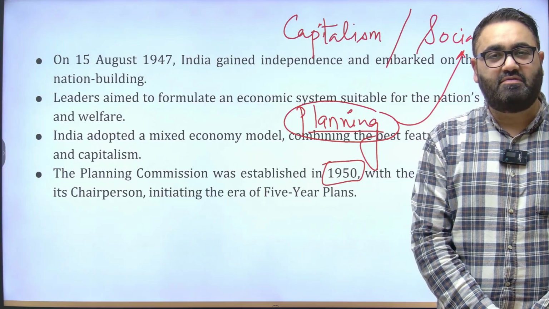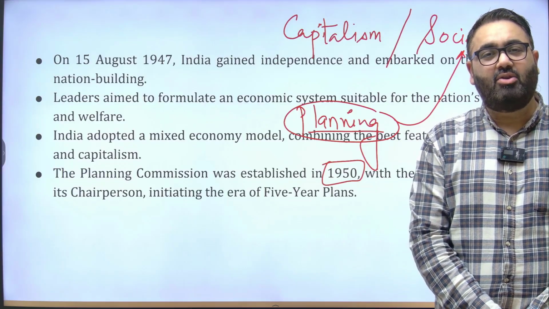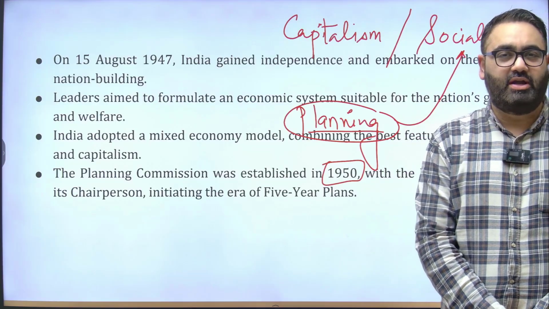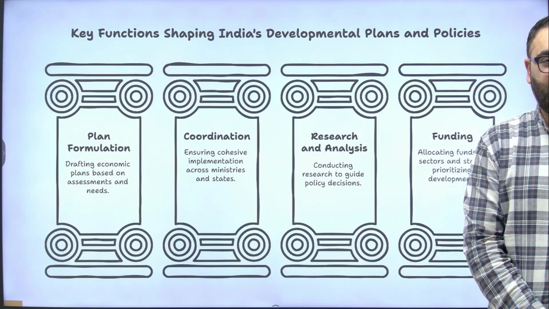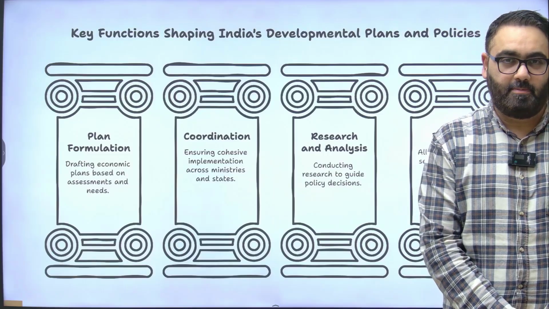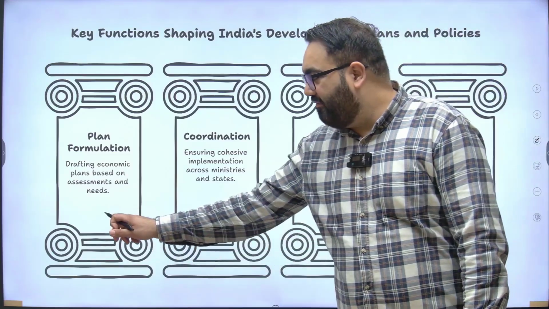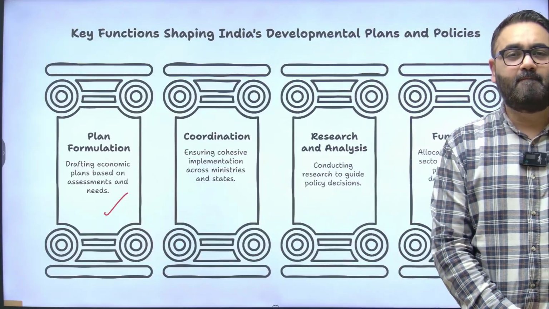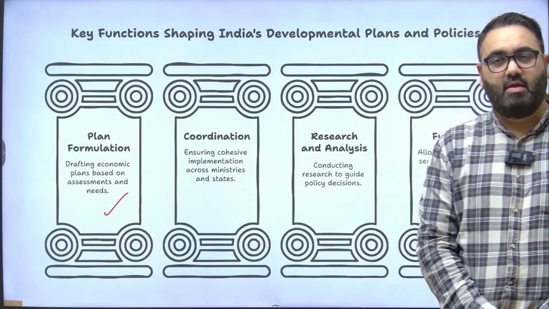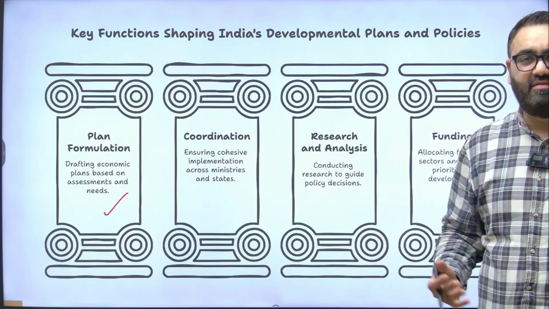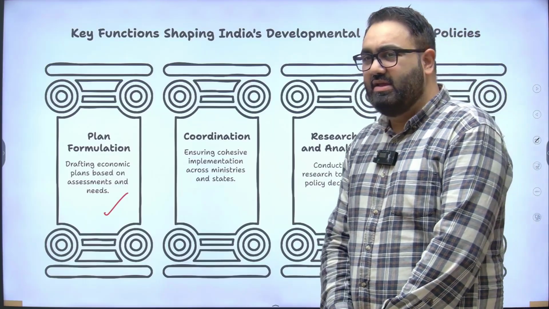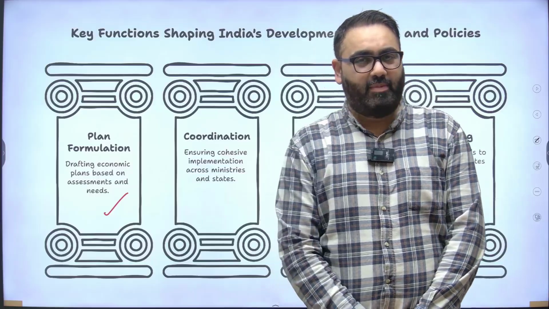If you look at the first few 5-year plans, it started with a lot of focus on industries, then it shifted its focus to agriculture, so on and so forth in the later years. This is what the Planning Commission was mainly mandated to do. First, have 5-year plans. That is, for the next 5 years, plan how the country would progress. For example, the plan would be something like in the next 5 years, we will see 10% growth in agriculture. We will see this much investment. We will see this level of employment or unemployment.